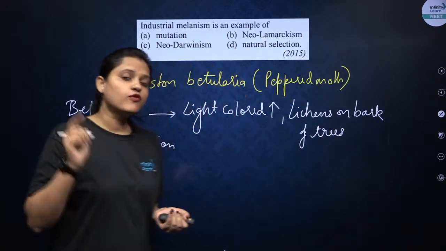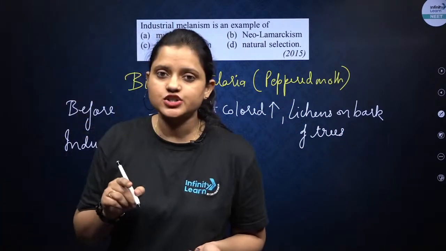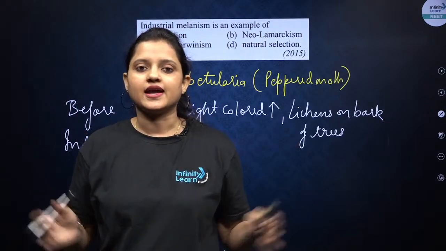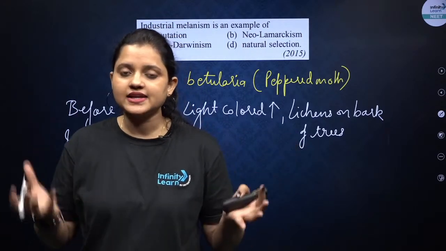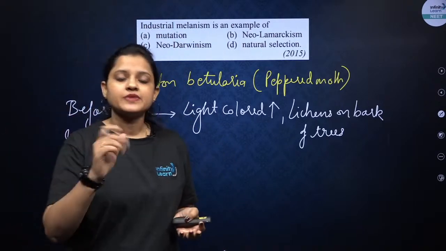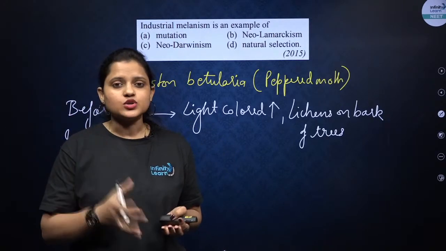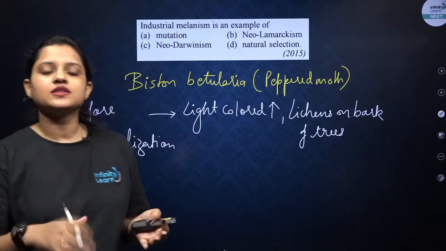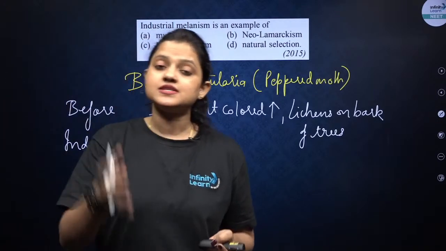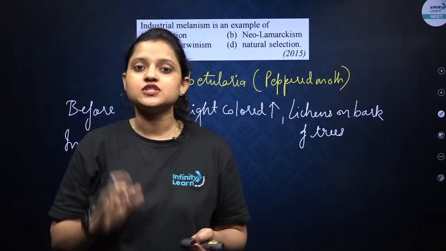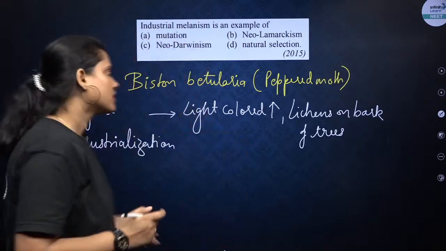But what happened after industrialization? All the lichens died, because of the increase in the concentration of SO2 in the atmospheric air. When SO2 concentration increased, there were no lichens on the bark of the trees. Instead, the tree barks were deposited with soot, black in color.